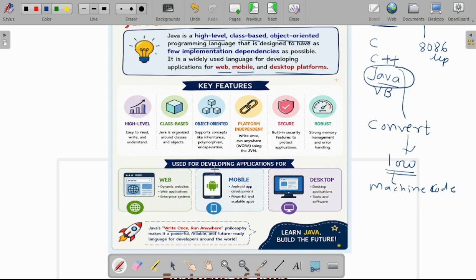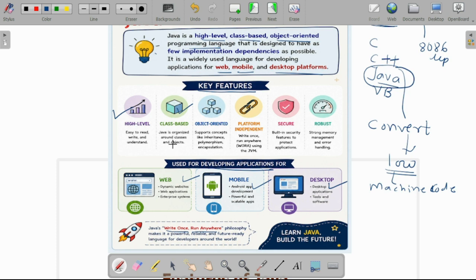It is used for developing applications for web, mobile, as well as desktop. These are the different key features of Java. It is a high level programming language, easy to read, write, and understand. It is also called a class-based programming language. In Java, we use the concept of classes and the concept of objects.